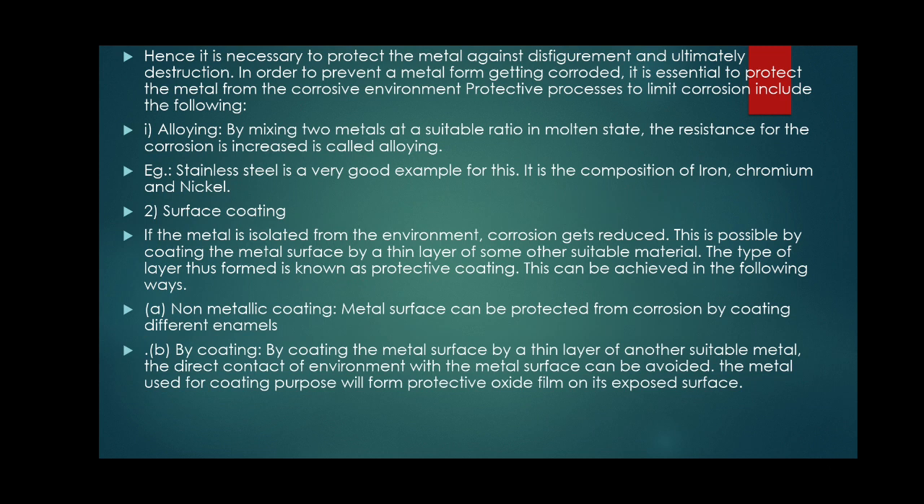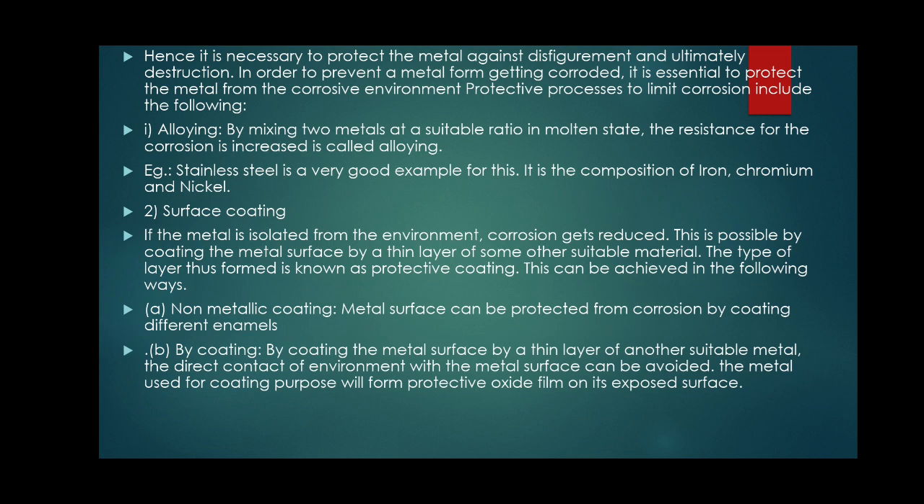The first method is alloying. Alloying means mixing two or more metals. The rate of corrosion decreases, or the resistance to corrosion increases. The best example of alloying is stainless steel. Stainless steel is a mixture of steel, nickel and chromium. So these are the three metals. When they are mixed with each other, the metal does not undergo corrosion. This method is called alloying.